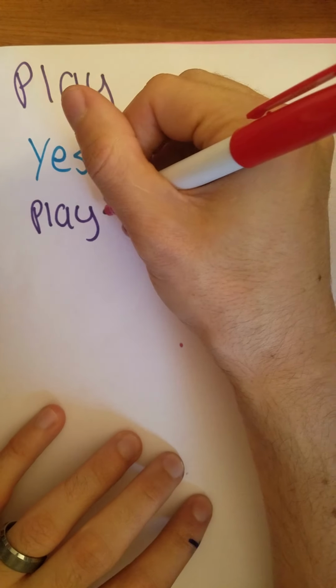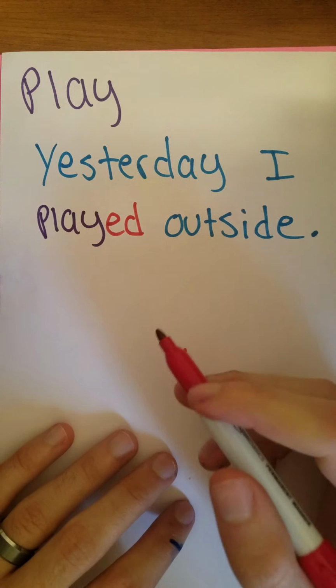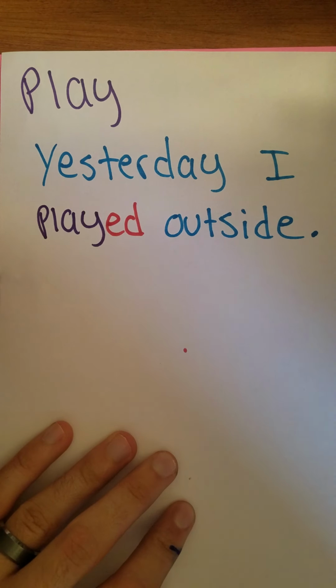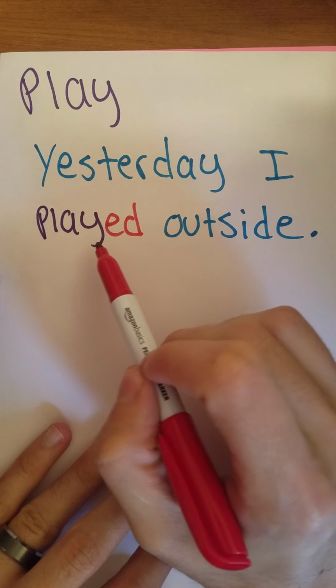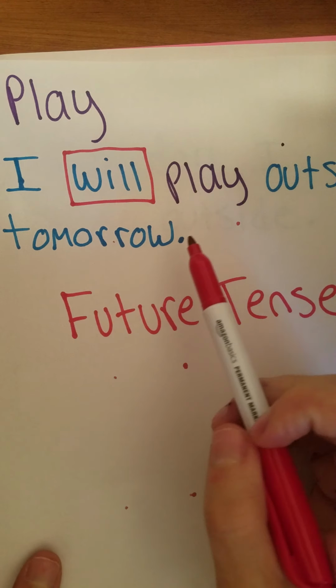So by adding that ED, played, at the end, we now have changed this verb, play, from a future tense verb like it was in I will play outside tomorrow.